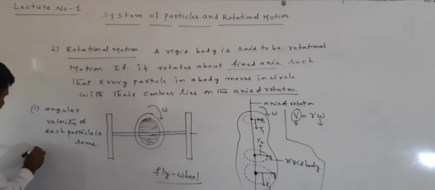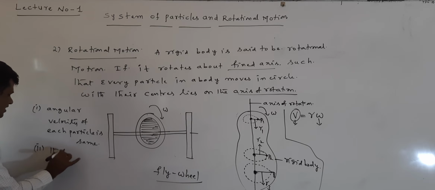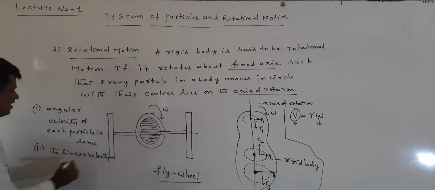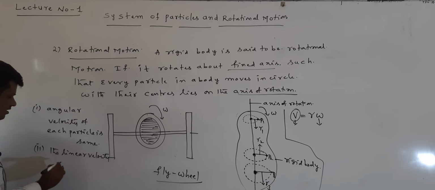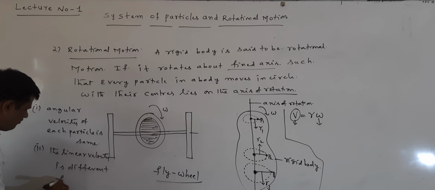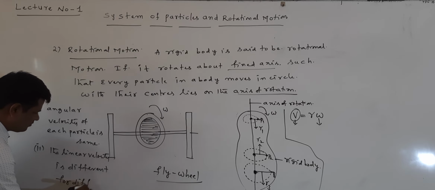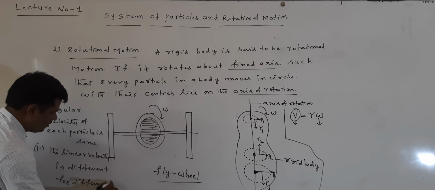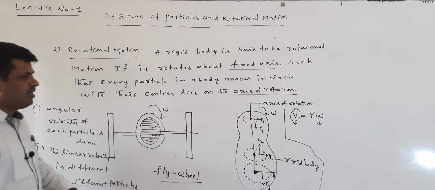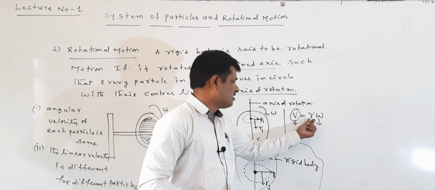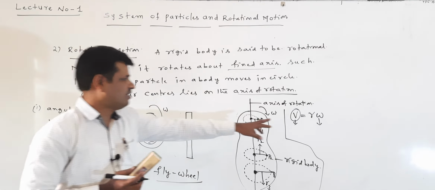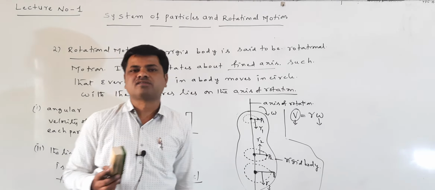But the linear velocity is different for different particles. Different particles have different linear velocities because the R value changes. Omega is fixed, but R changes, and that is the reason the velocity also changes.